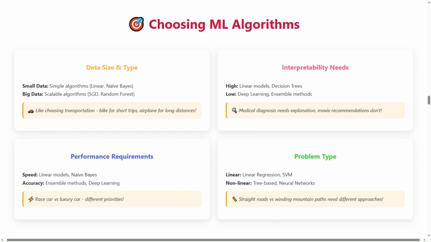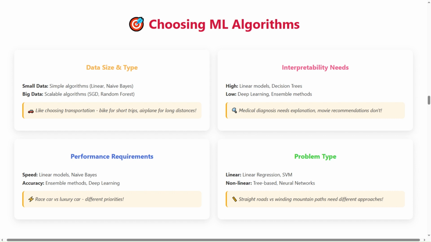Interpretability needs. High interpretability uses linear models and decision trees. Low interpretability allows deep learning and ensemble methods. Medical diagnosis needs explanation. Movie recommendations don't.